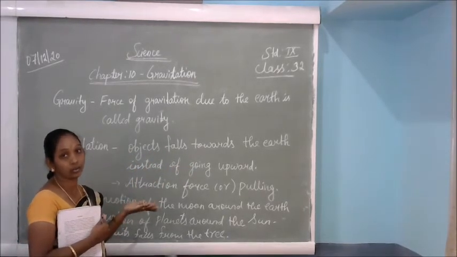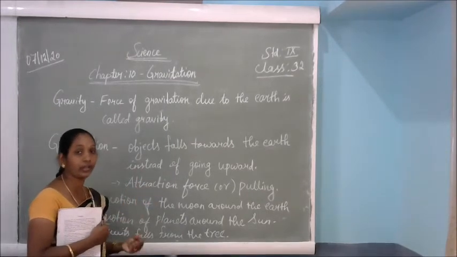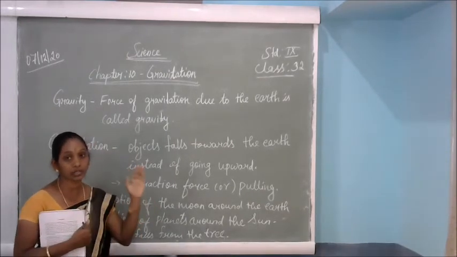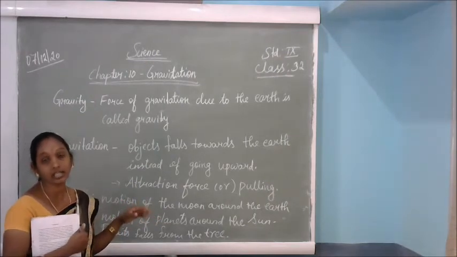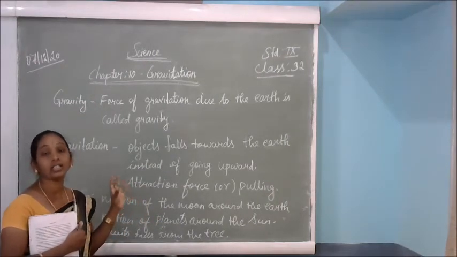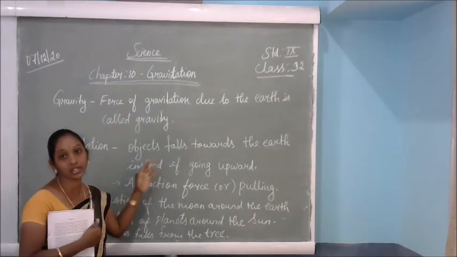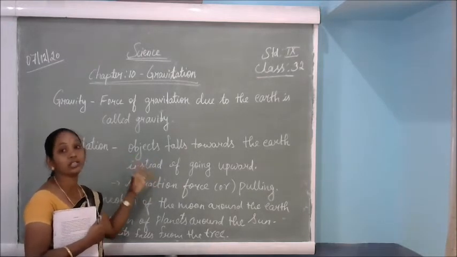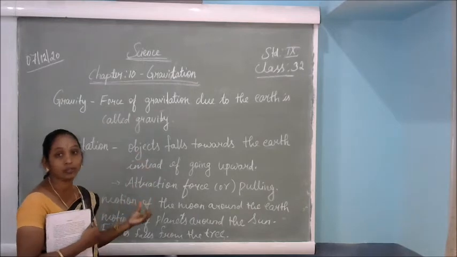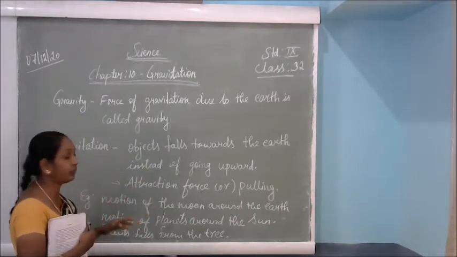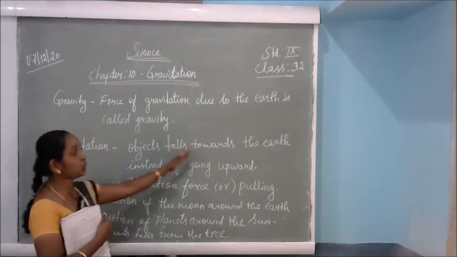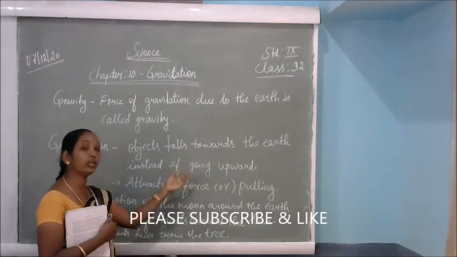For example, the fruits fall on the earth. Why can't they go to the top, to the space or the sky? You have to think about it: because the earth has the gravitation force, objects fall on the earth surface.